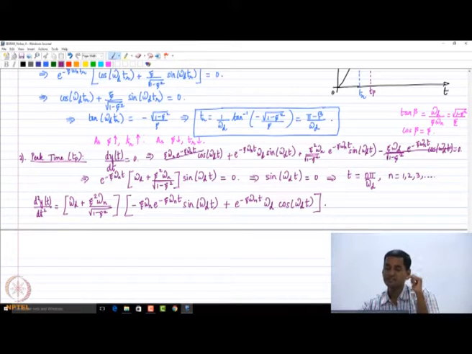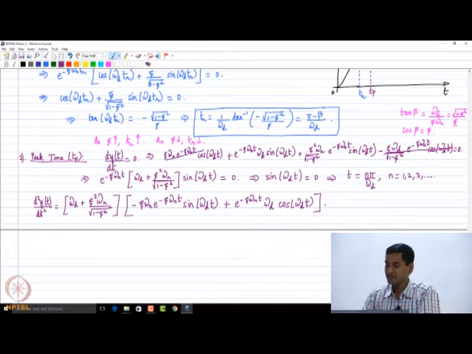So what can you say about the second derivative at t equals n pi by omega_d? The first term is gone. The second term will be some exponential which is positive, times cos n pi. For what value of n will cos n pi be negative? The first value is n equals 1. Cos pi is minus 1. I hope it's clear what I am doing: I took the second derivative, this is a constant term, then I just differentiated.